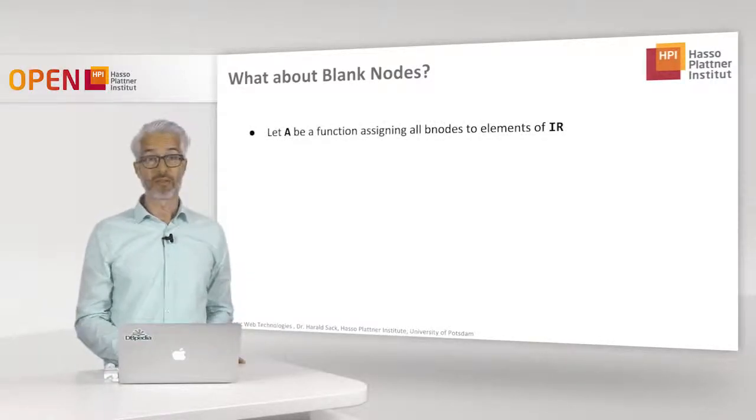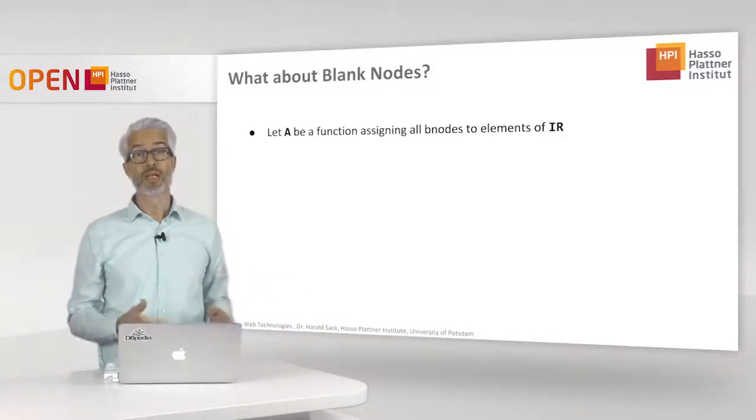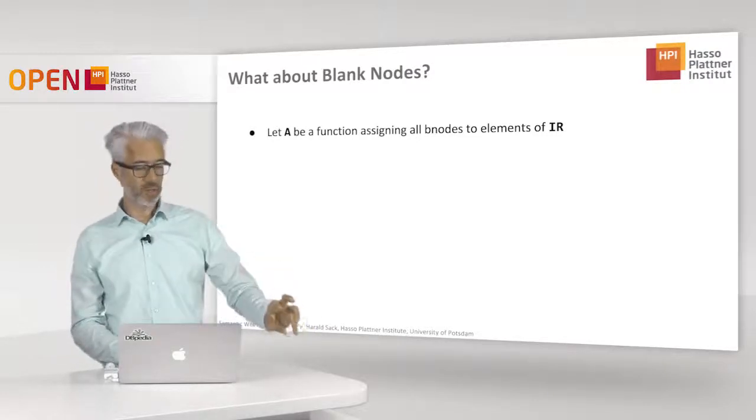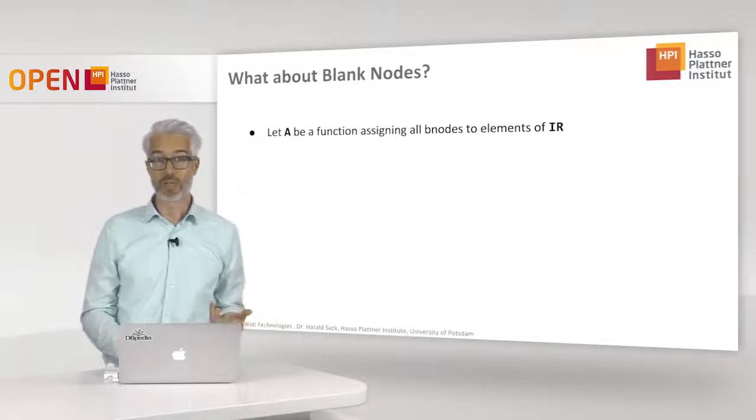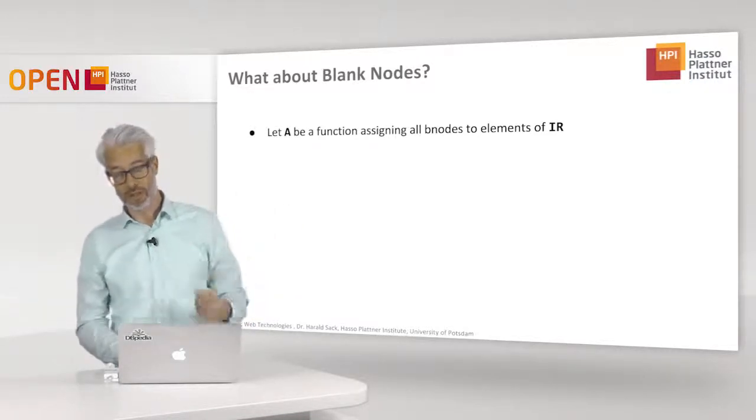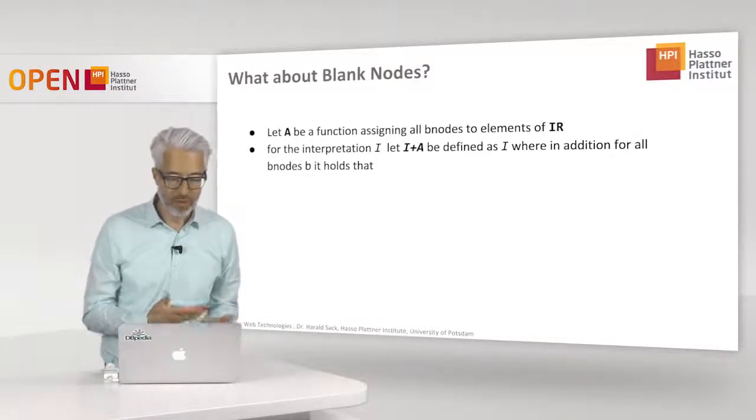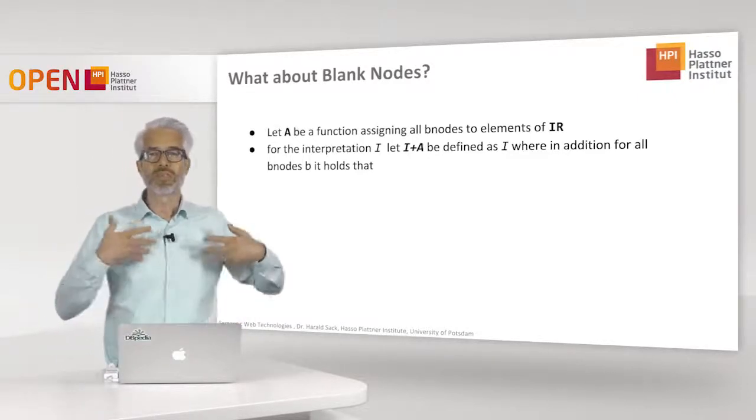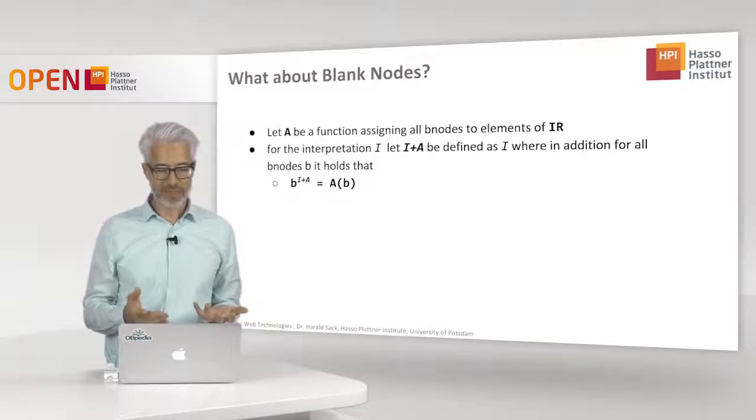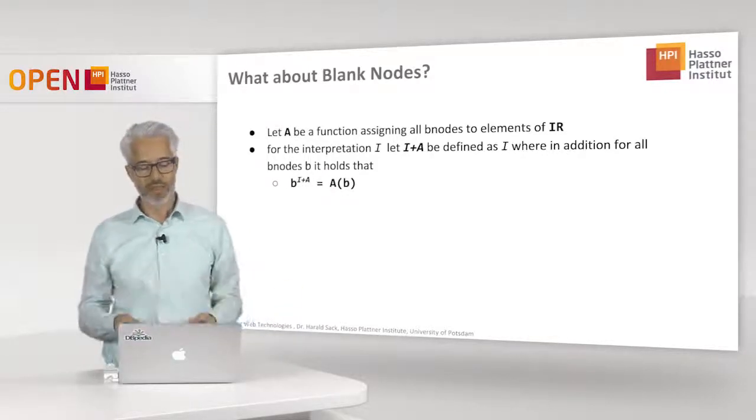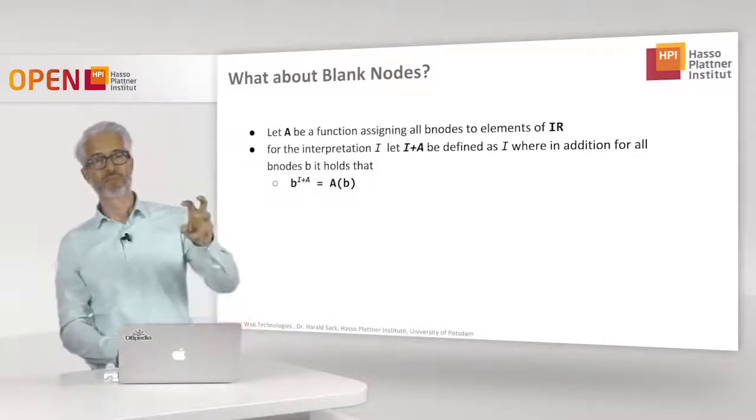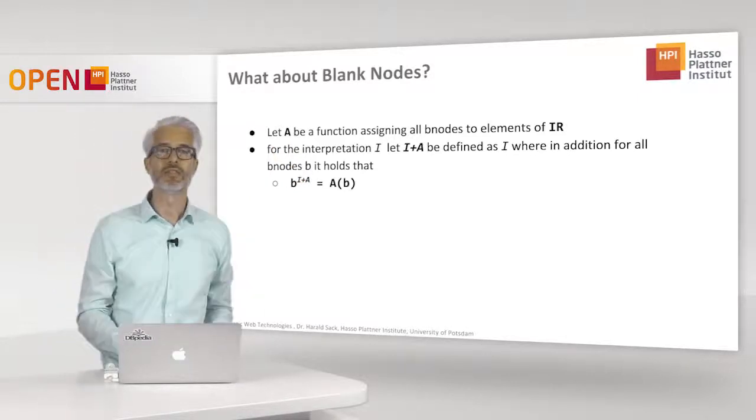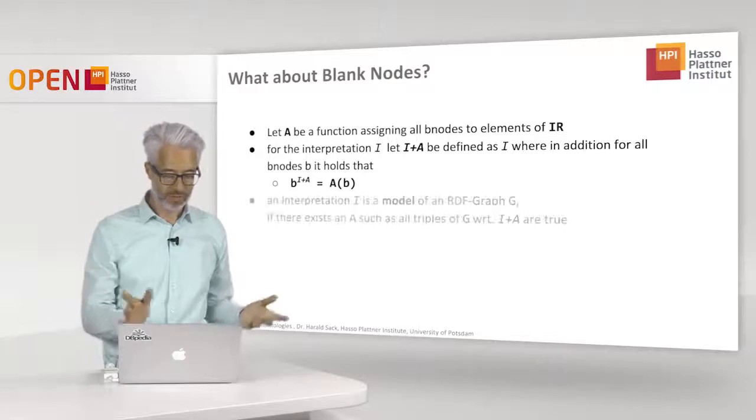So what about blank nodes? For blank nodes, we need a separate mapping function. Let A be a function assigning all blank nodes to elements of IR. Of course, we want to treat blank nodes like the resources we have, but we have to map them there because they are not originally in there. So for our interpretation I, we define a new interpretation, I plus A, which extends I such that for all blank nodes, the interpretation of a blank node is carried out with the mapping function A that assigns the blank node to an element in IR. This is an additional mapping function that I introduce simply for the blank nodes.